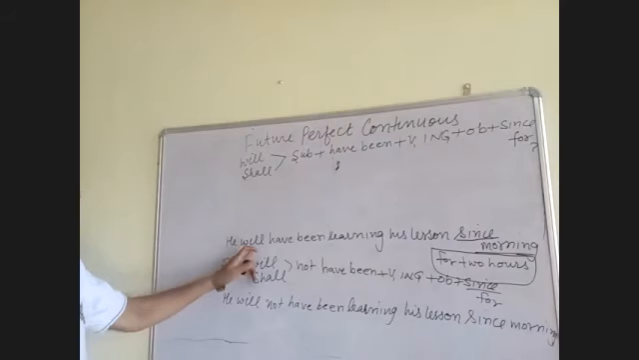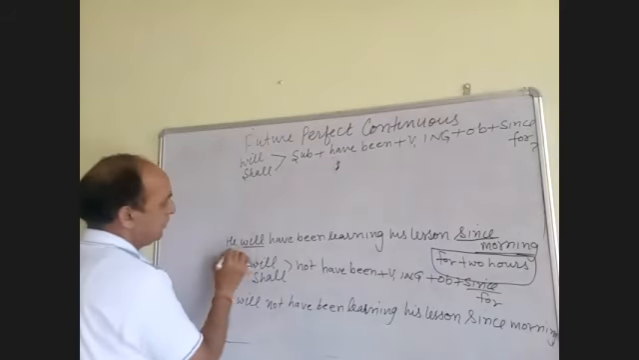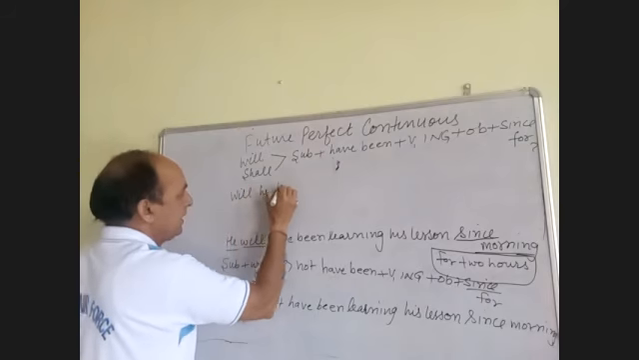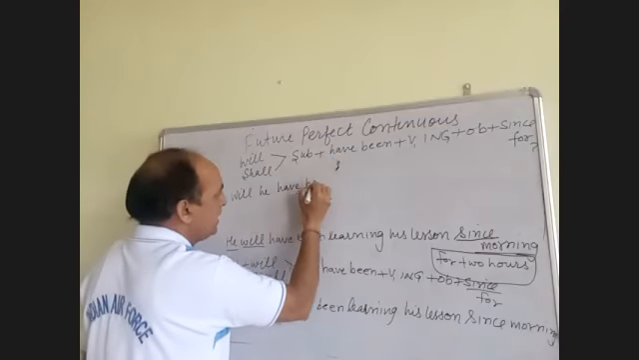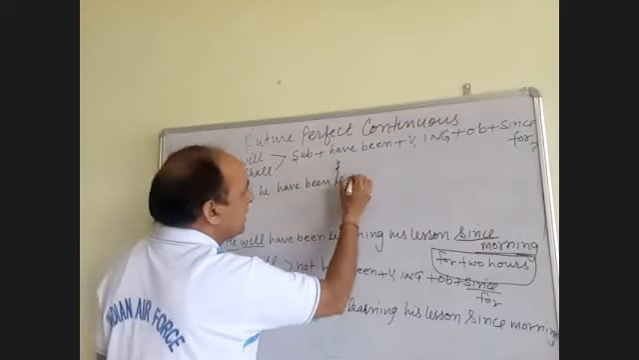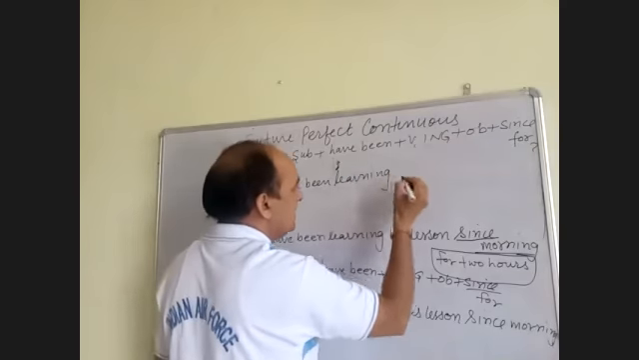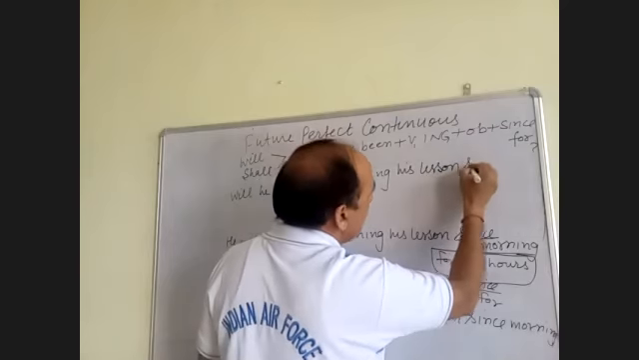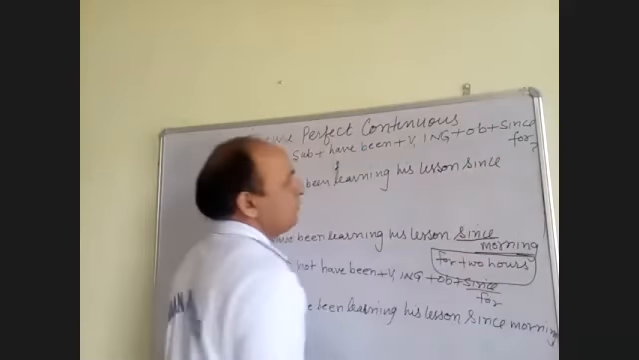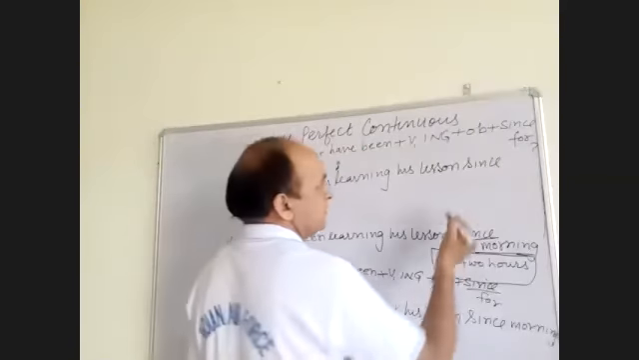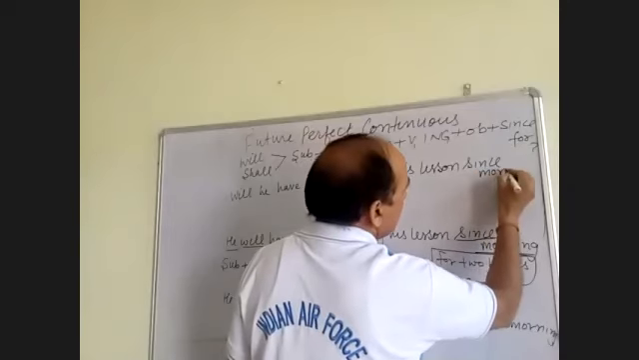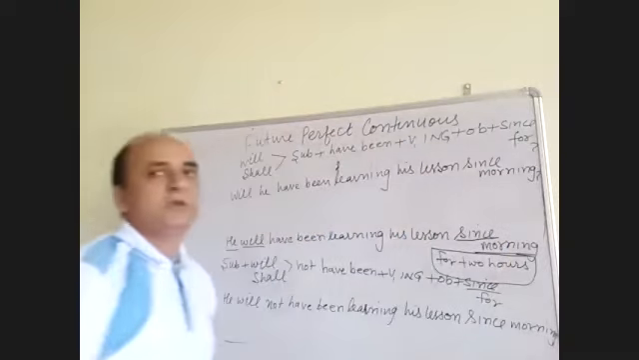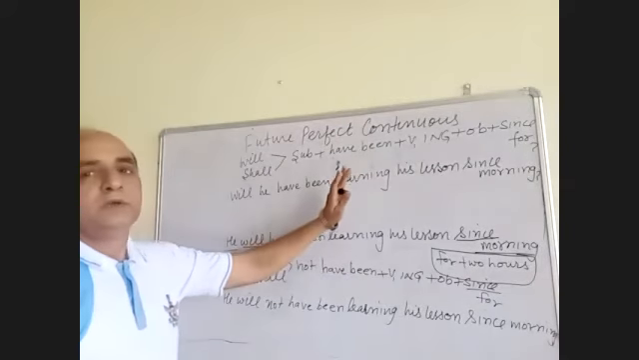Now the same sentence you can convert. Only you have to change this one. Will he have been learning his lesson since morning? Point of time or span of time, duration of time, you can use any. Since morning, you can use, and there will be a sign of interrogation, question mark. Okay, this is all about the tenses.